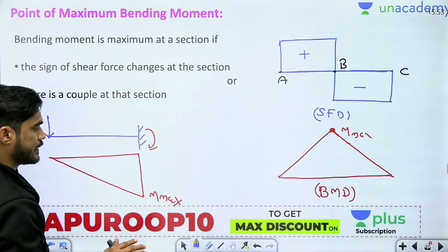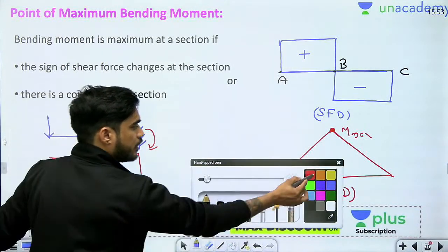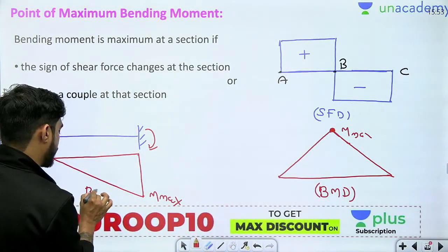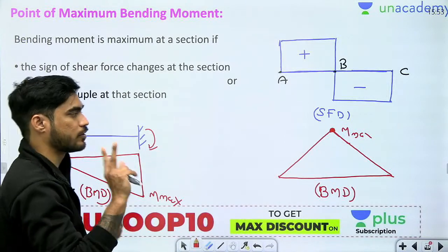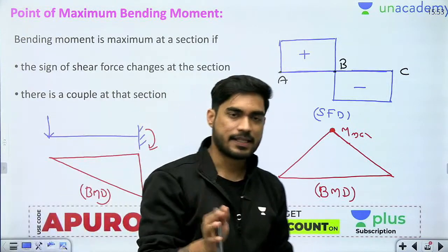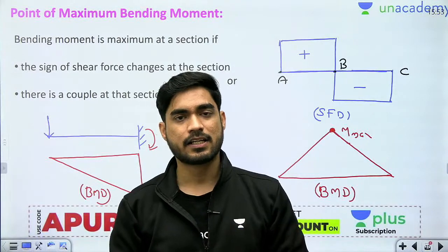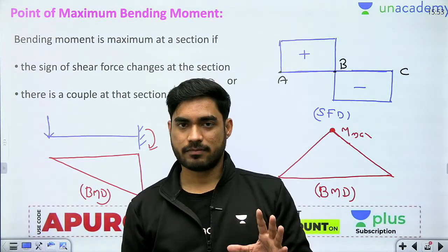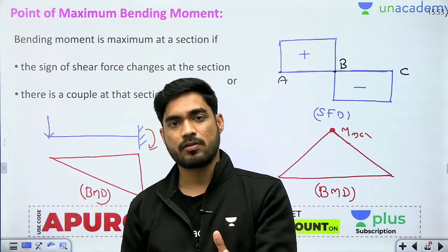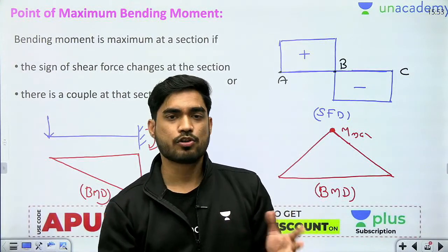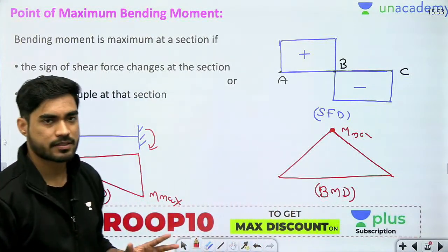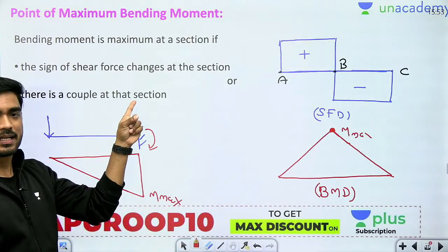Okay, so do you understand the 2 criteria to get maximum bending moment? You have to keep these 2 criteria in mind. Either the shear force sign is changing or there is a couple. या तो shear force का sign change हो या फिर कोई couple हो. So usually in cantilever beams the second criteria is there.